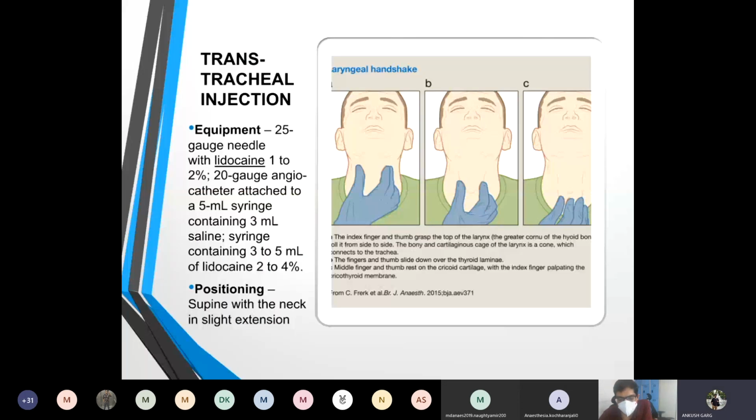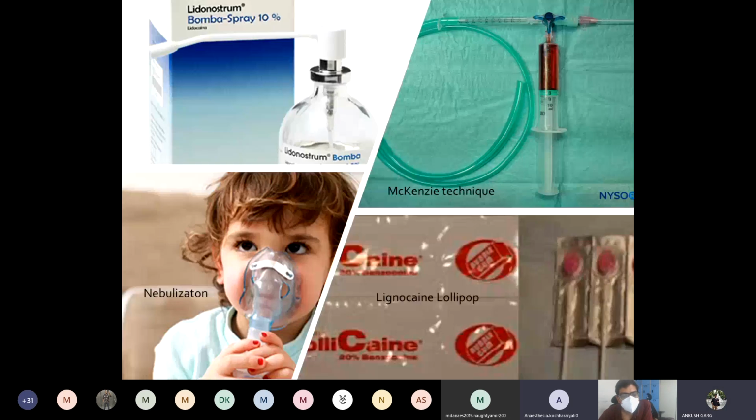Now coming to the special types of blocks. The first one is the atomizer. Atomizer is also available, and I think it is available in our hospital also. I don't think lignocaine lollipop is available in India, but atomizer is very much available, and it is quite useful for spraying the local anesthetic. It is available in a few places.